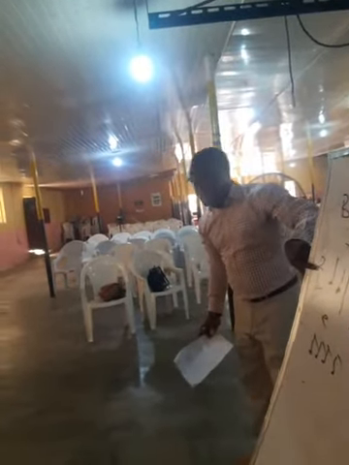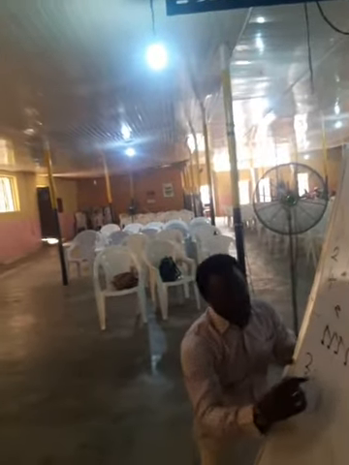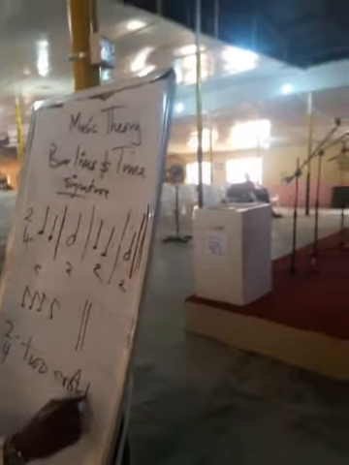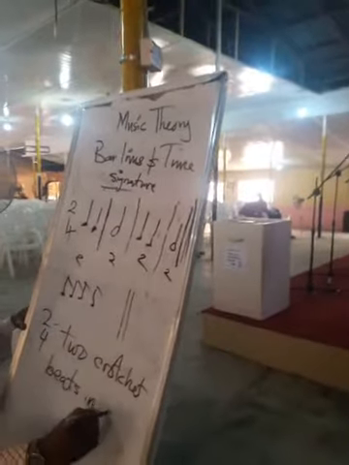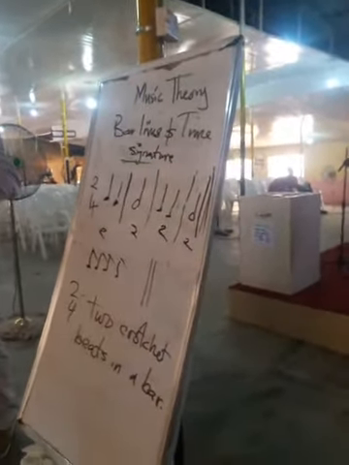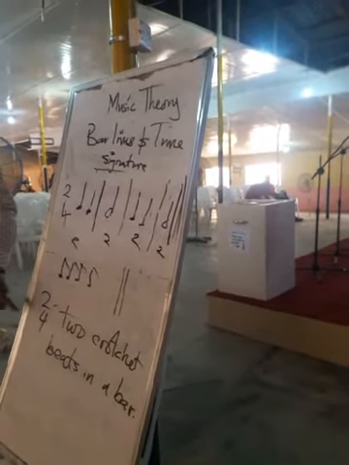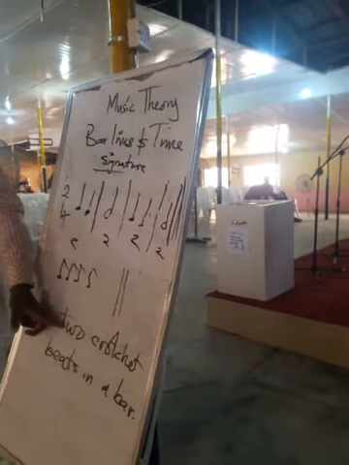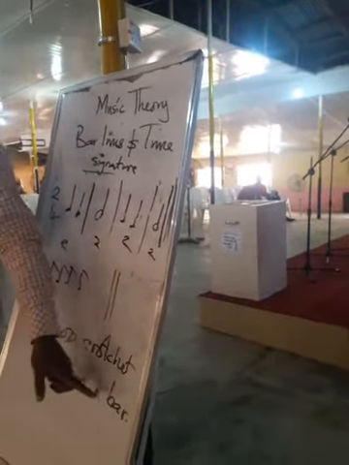This is 2/4. Now I want to interpret 2/4 for you. 2/4 means 2 crotchet beats in a bar. Just follow it like that, don't bother to cram it. 2/4 reads or means 2 crotchet beats in a bar.